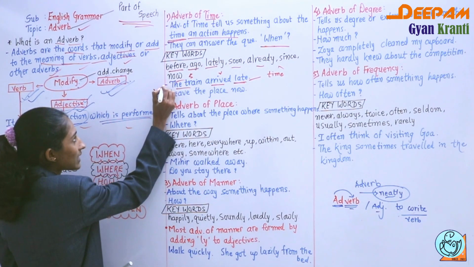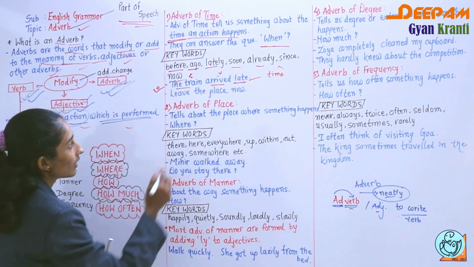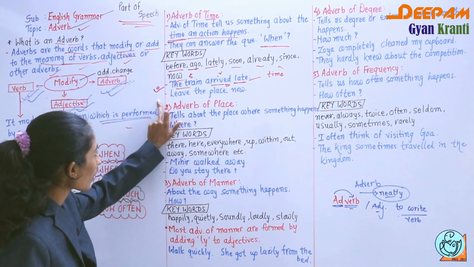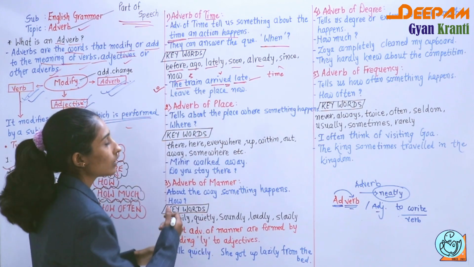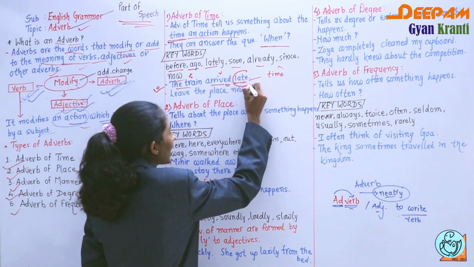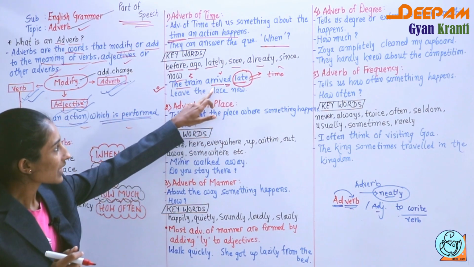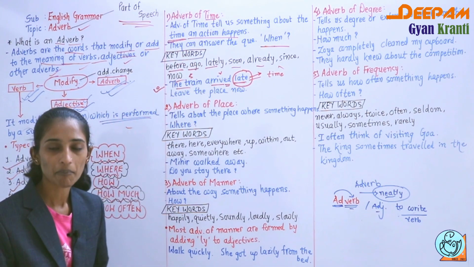If I ask the question with when, arrived means simple past tense, so which way do I ask the question? When did the train arrive? You get the answer, the train arrived late. So this late indicates time, and we can say that late is an adverb and it shows adverb of time.